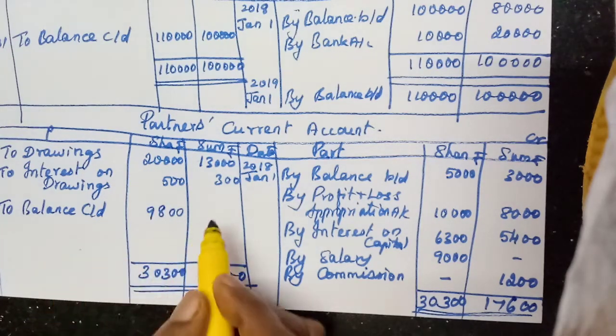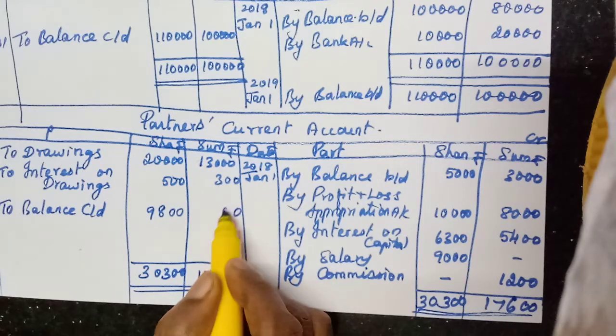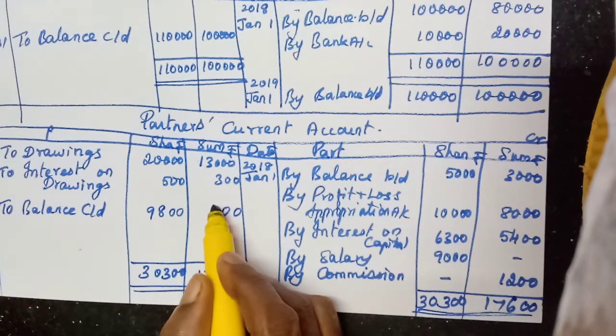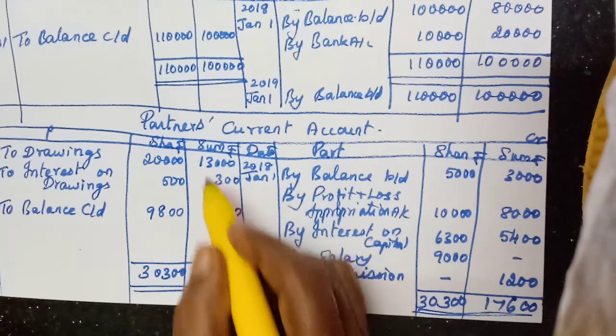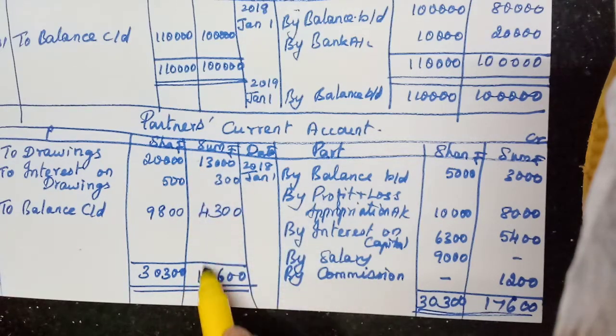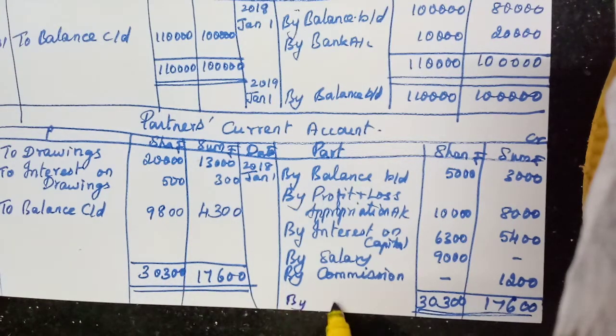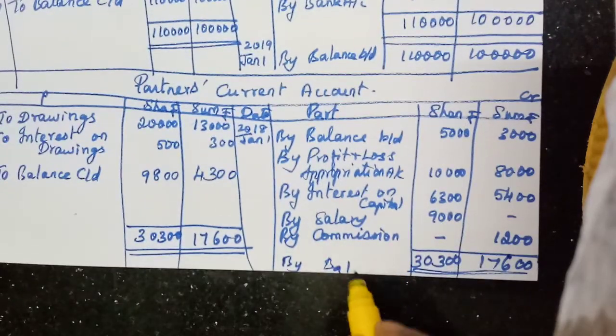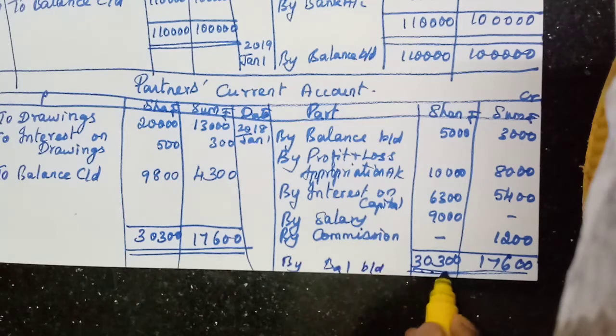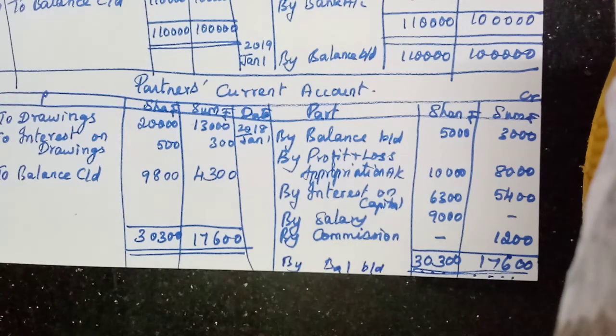Okay, 9,800. Here 0, 0, 3 there. 3 plus 3, 6. Then here 3. 3 plus 4, 7. There 1, 7. 1 already there. So 4,300 this one. Now we should write here by balance brought down. Here no space. Okay, you have to write here. Okay students, have you understood this one? Fixed capital method. Preparation of capital accounts under fixed capital method.